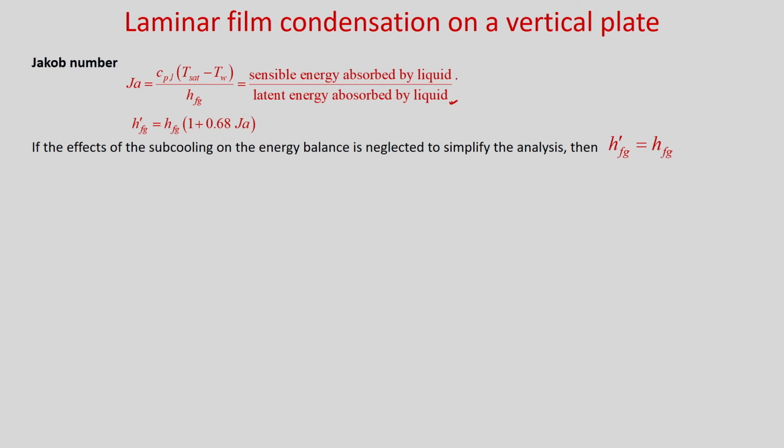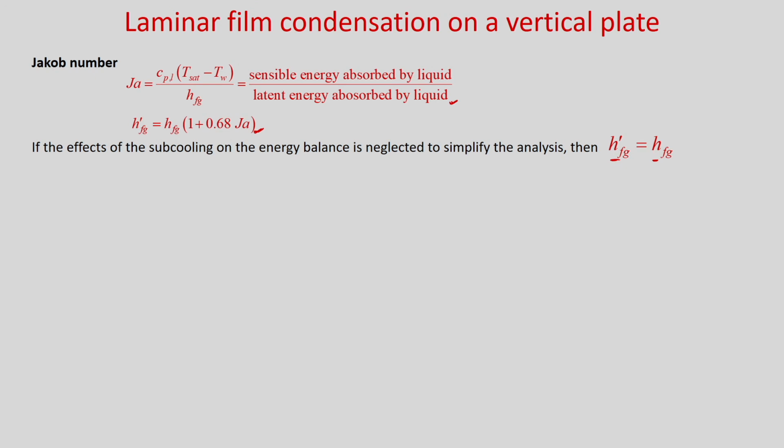And if you define this Jacob number like this, then the modified latent heat h prime fg, you can write h_fg (1 plus 0.68 into Jacob number). And if the effects of the subcooling on the energy balance is neglected to simplify the analysis, then whatever we will derive now, just in place of h prime fg you put h_fg, then the subcooling effect will be neglected.